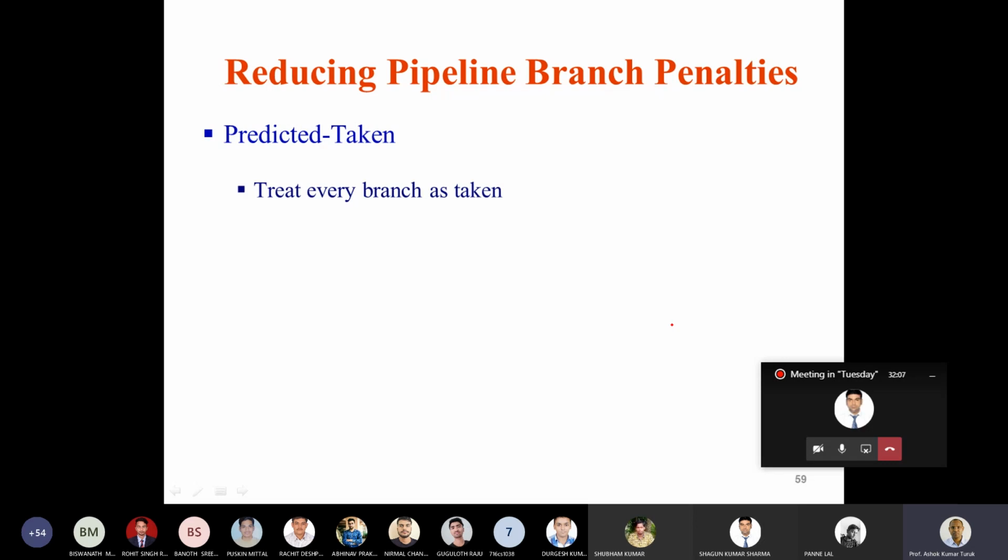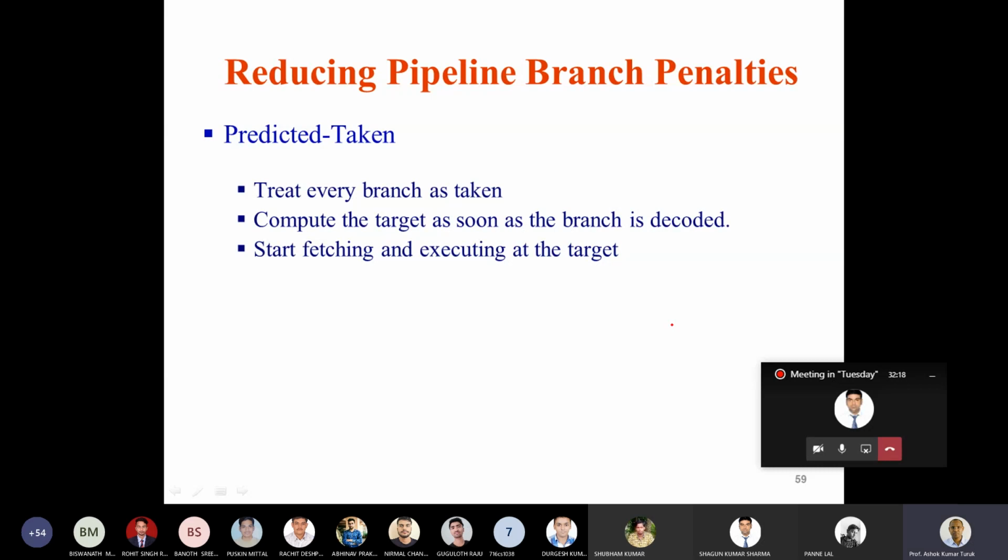So when you treat every branch as a taken branch, you need to compute the address for the target. Compute the target as soon as the branch is decoded, and start fetching and executing from the target. So in case of predict taken, every branch is treated as taken, and you compute the target as soon as the branch is decoded, and start fetching and executing from the target. Is predicted taken anyway useful in the 5-stage pipeline?